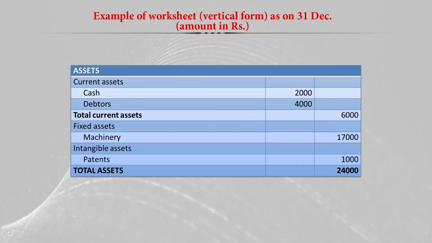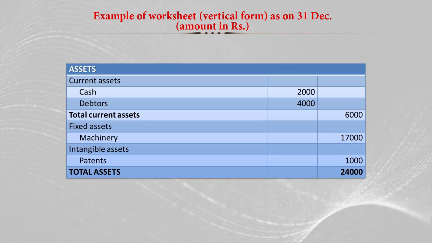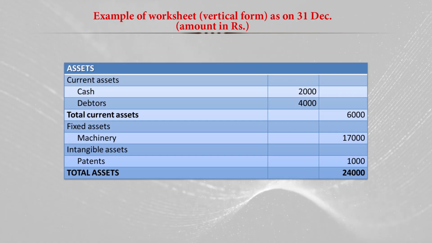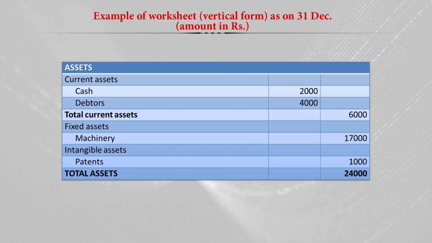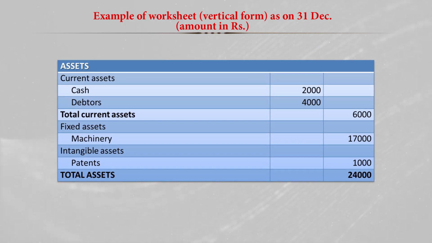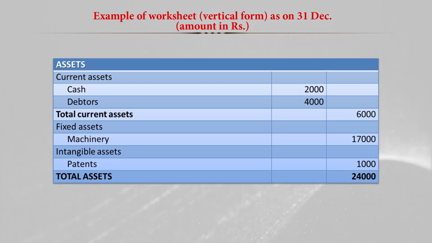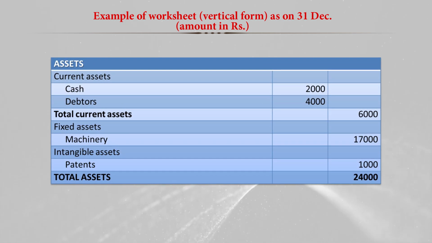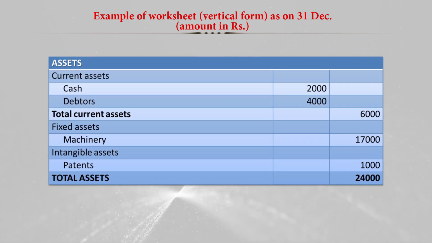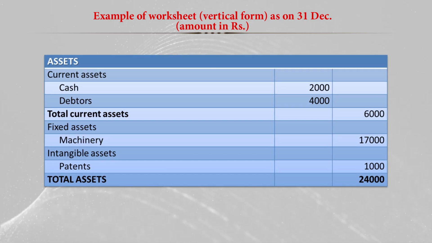While preparing the vertical form, first we have to show the assets: current assets, then fixed assets. In terms of current assets, we have cash of 2,000 rupees and debtor of 4,000 rupees, so current assets is 6,000 rupees. Then fixed assets: we have the machinery, which has a value of 17,000, and then intangible assets in terms of patents, which have a value of 1,000. So total assets of the firm is 24,000.